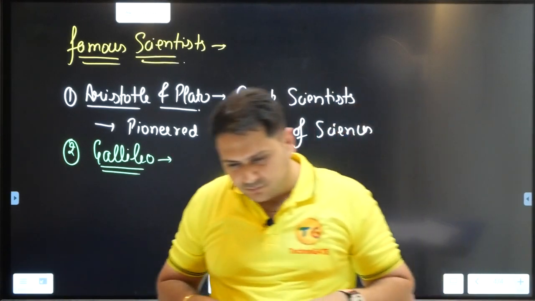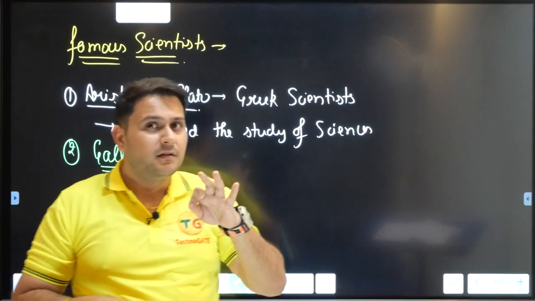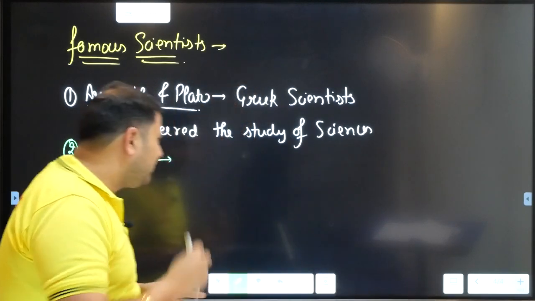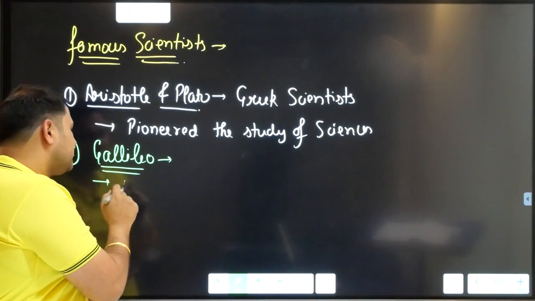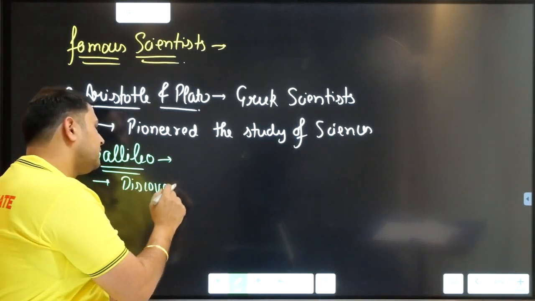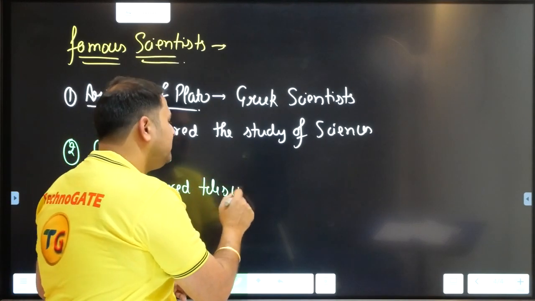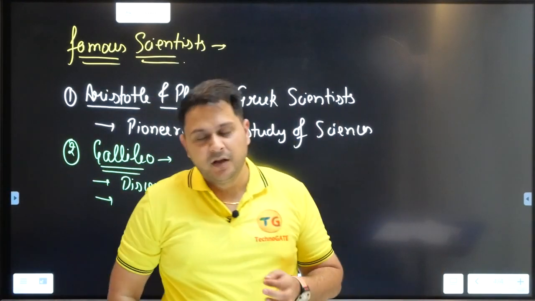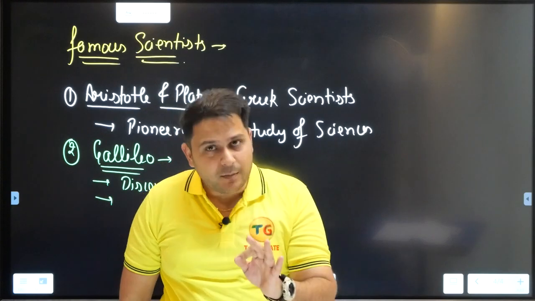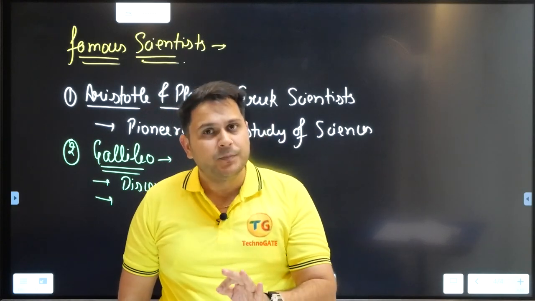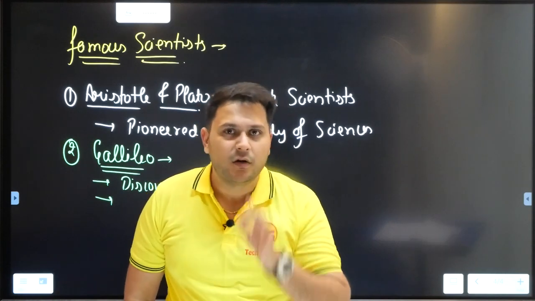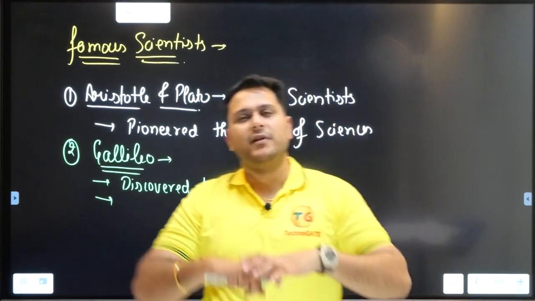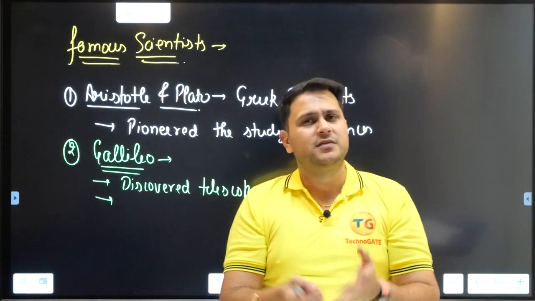Let me explain to you. Galileo was a very impressive fellow. Why? He was the first person who discovered the telescope. Now, what is so special about the telescope? A telescope helps us to see objects even outside this planet Earth. Till the time Galileo gave us this telescope, we were only seeing the objects which are present on the planet Earth.